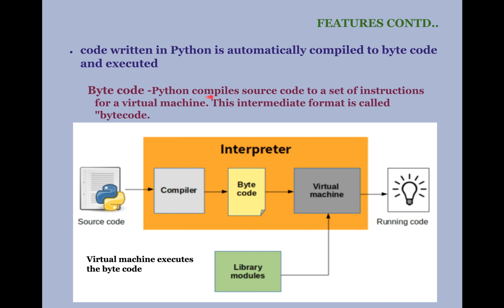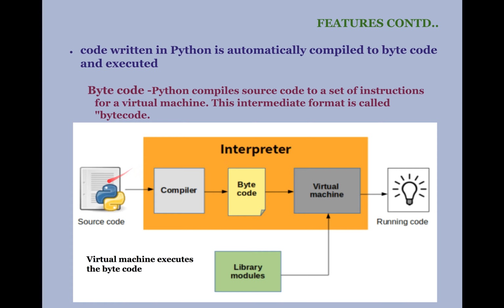Bytecode means it compiles the source code. It is an efficient intermediate program for translating the instructions into a low level format. Once the source code is converted into bytecode, the source code of Python has the extension .py, and once it is converted into bytecode, it has the extension .pyc. That shows the bytecode version of the same program.